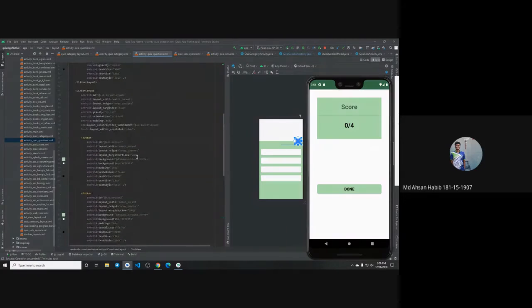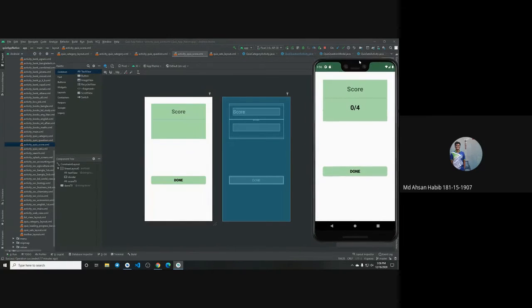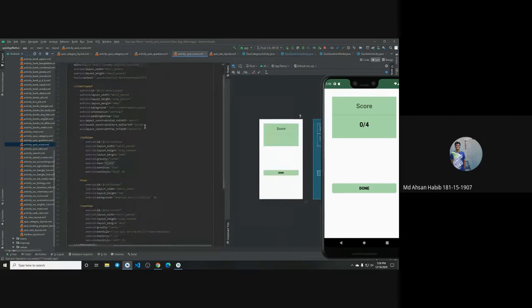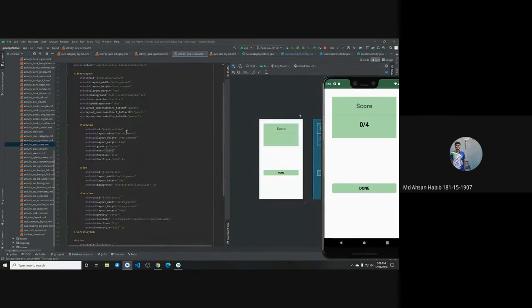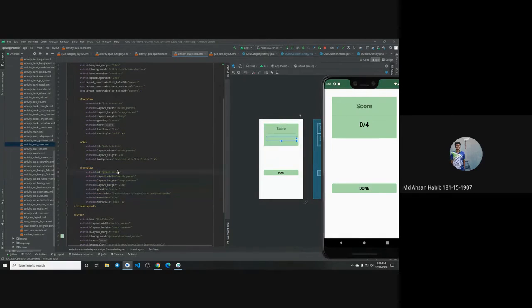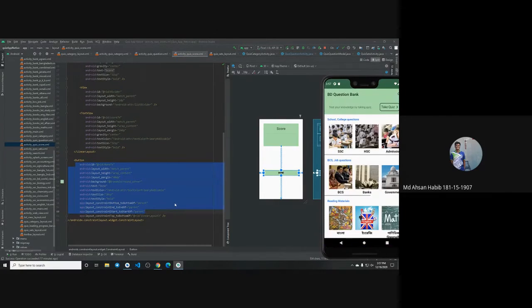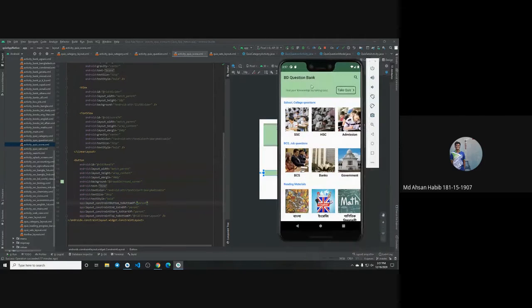After this we get to the next activity, which is the quiz score, and this is our main emulator running, and here is the code. It's quite easy. Into the linear layout I have given the text view, and there is a divider, which you can see, and then again there is the score text view. I will count from the backend Java code how many right answers I have given, and then the button. In that Done button, if I click on done, I intent from there to the main activity. So let's talk about the backend Java code.